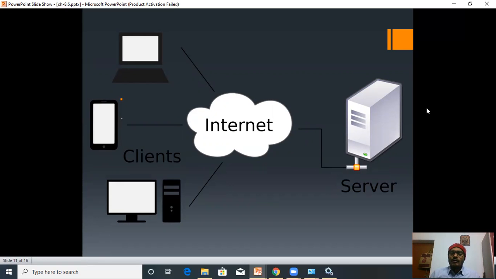Suppose you want to search a page about tiger, so you will write tiger on the Google page, and the request is sent to the server. The server will respond. The server will search the data about tiger, and it will respond to the client. Okay.